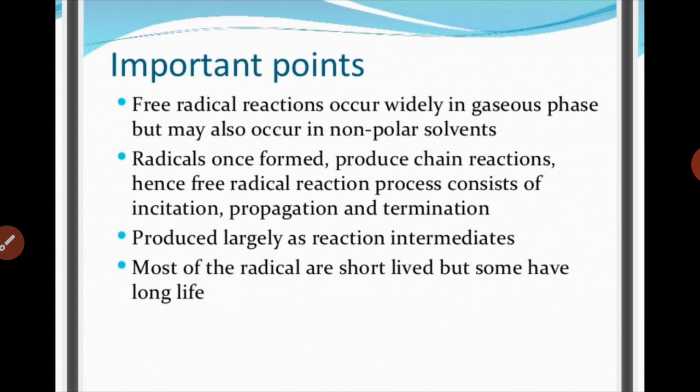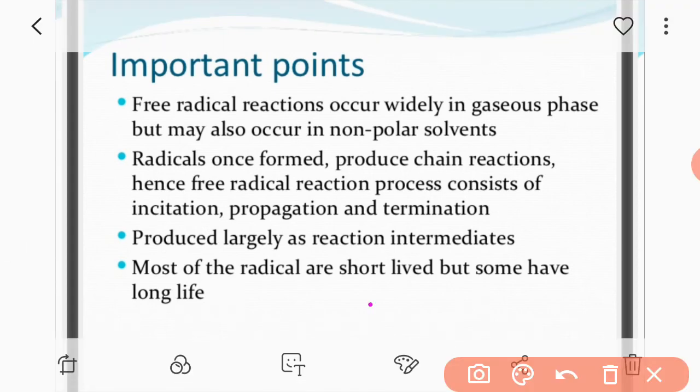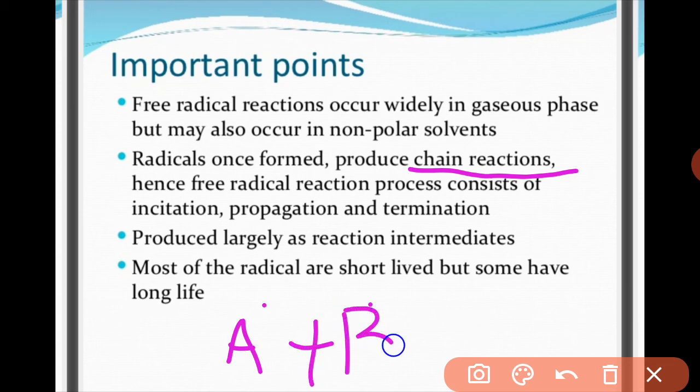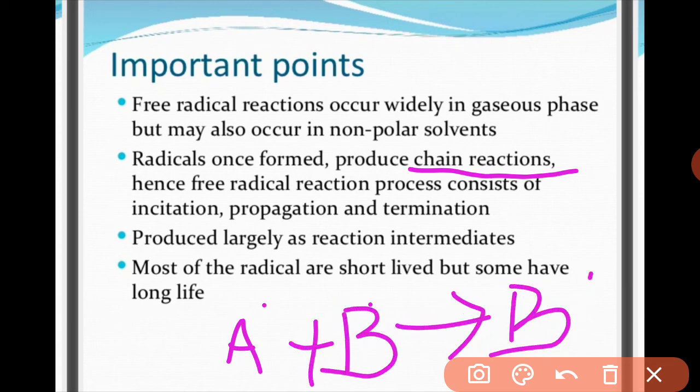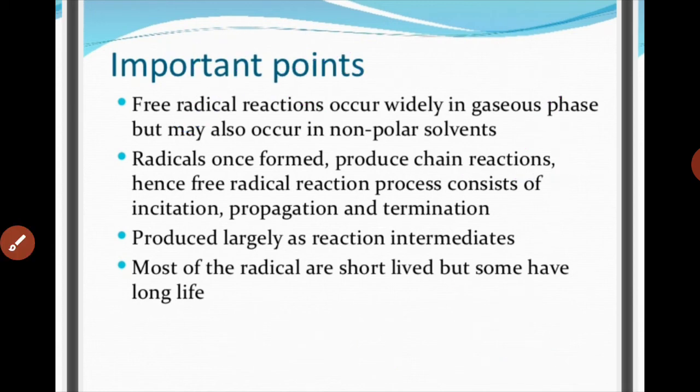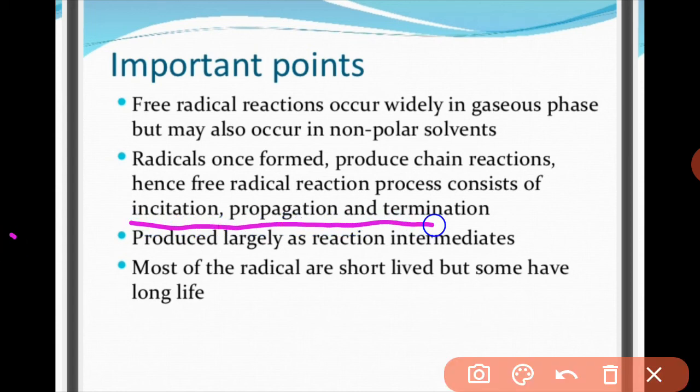Radicals, once they are formed, will not stay alone or will not stay easily. They will produce a chain reaction. Like A is produced, it will react with B and generate another B radical. This will go to another one and will produce C, will go to another reactant and will produce D. So it will be a chain reaction. So basically the steps of free radical reactions are initiation, propagation and termination. These three are very important, because the free radical mechanism passes through all these mechanistic steps.